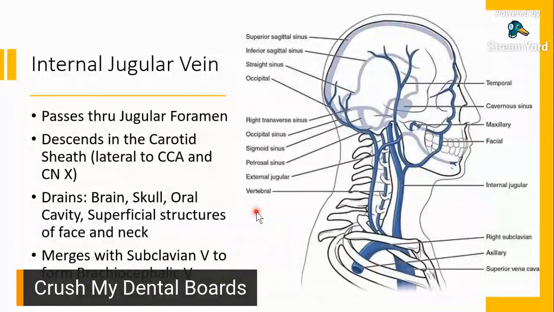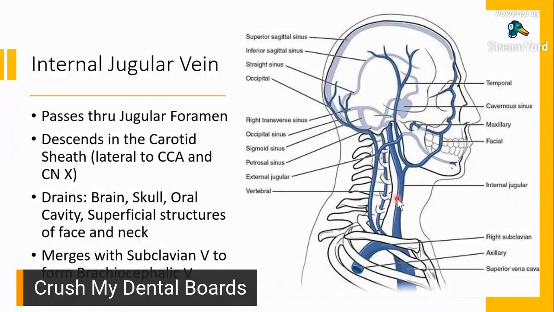Now, your internal jugular vein, right here, it merges with your subclavian vein to form your brachiocephalic vein, which will eventually enter superior vena cava and then your heart. Okay, so that's your internal jugular vein.